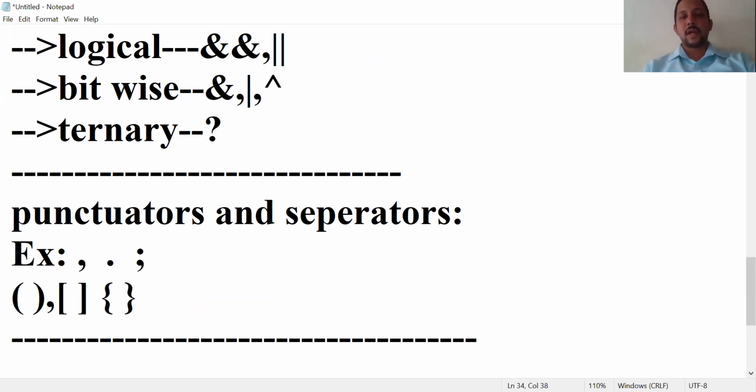So in the next session, I will start with different types of literals briefly. Thank you.